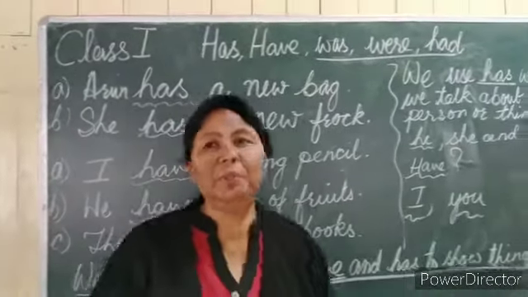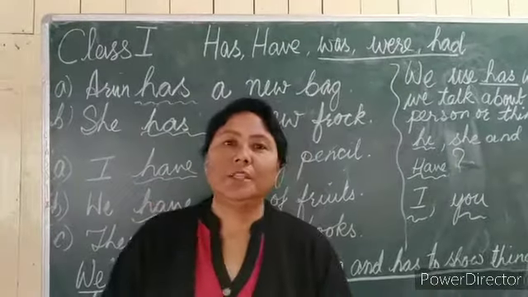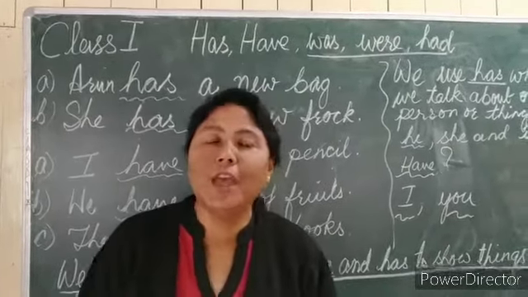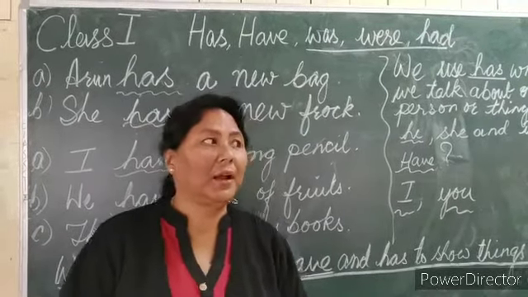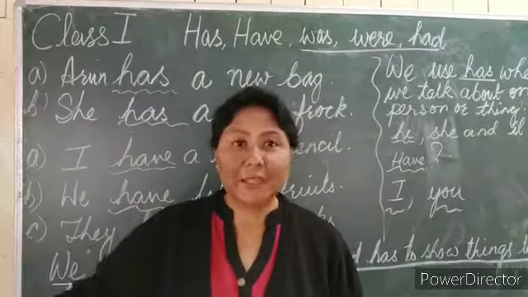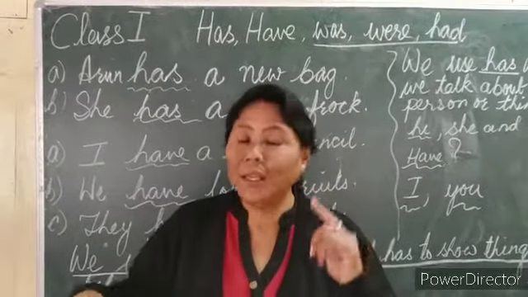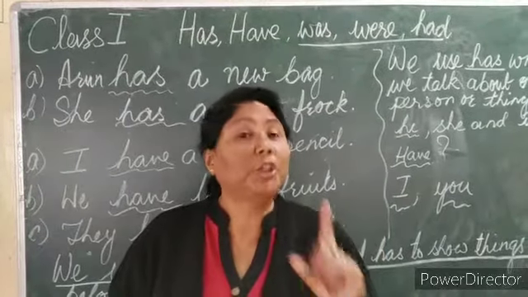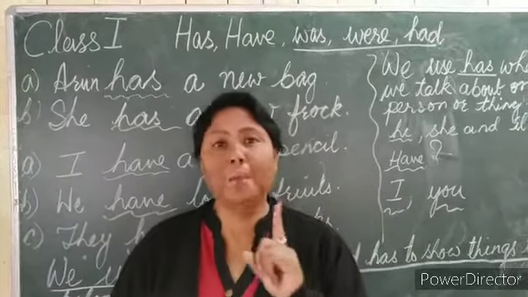Before showing this example to you, I'll give you another example: Kamla has a bucket. Kamla is the name of a lady, an auntie we have in the school, isn't it? We are talking about only Kamla auntie.